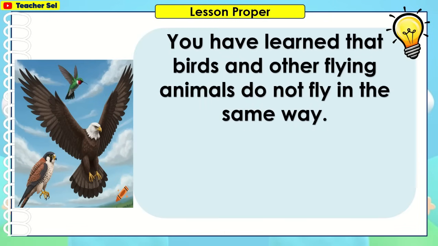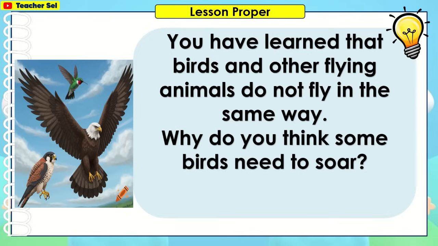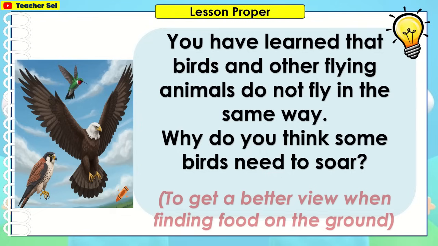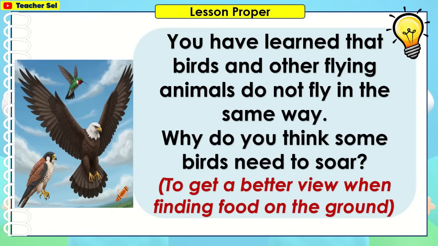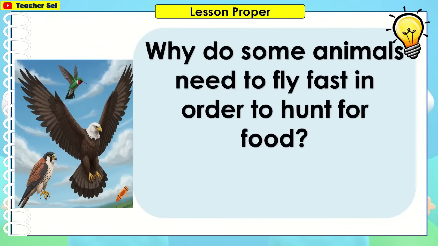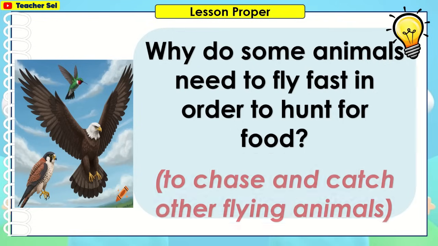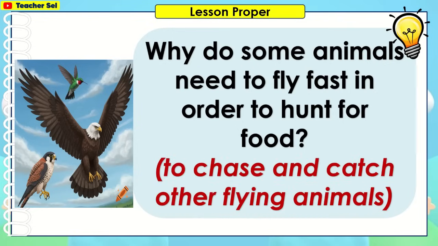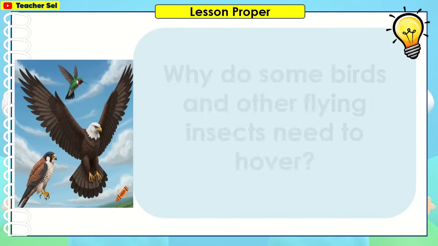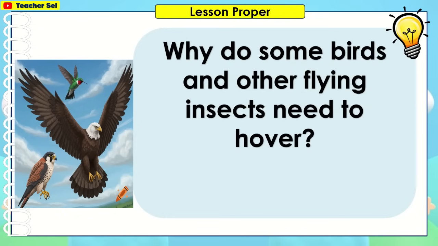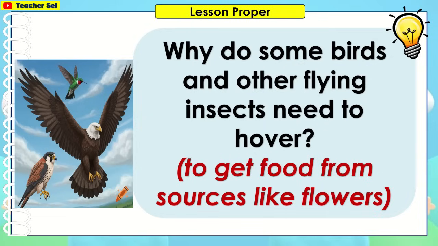You have learned that birds and other flying animals do not fly in the same way. Why do you think some birds need to soar? To get a better view when finding food on the ground. Why do some animals need to fly fast in order to hunt for food? To chase and catch other flying animals. Why do some birds and other flying insects need to hover? To get food from sources like flowers.